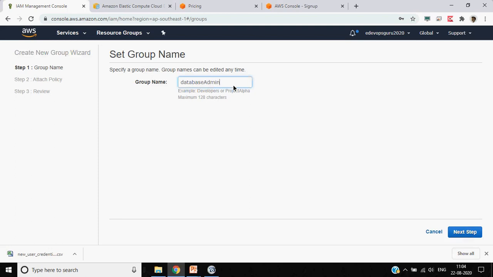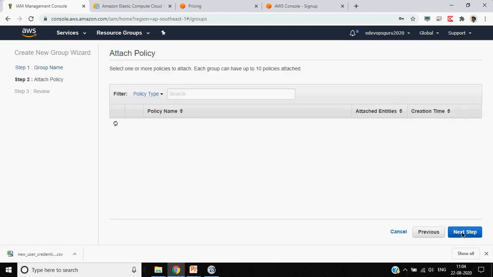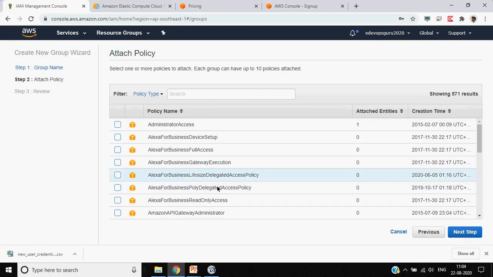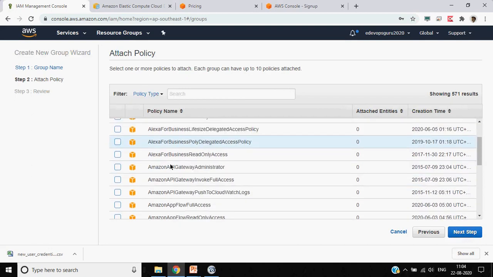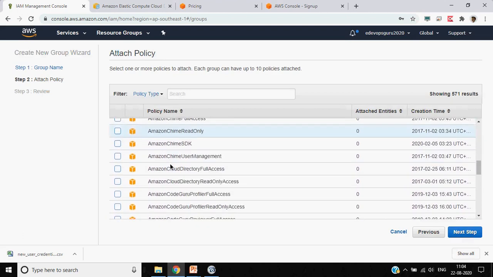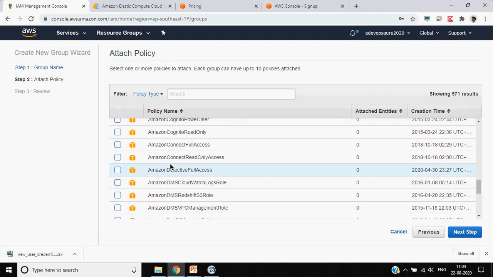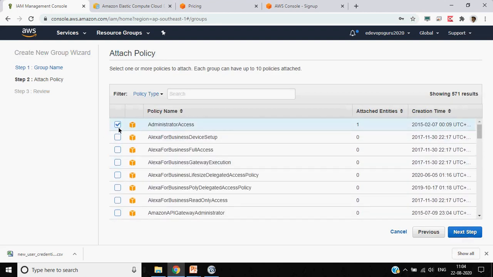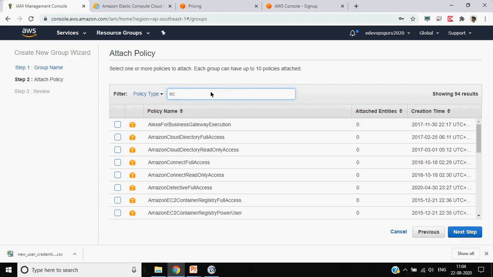Database admin, for example, this is the group. Let it be an administrator, and for EC2, it already has read-only access.